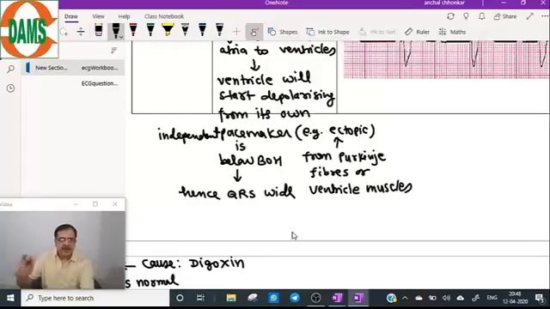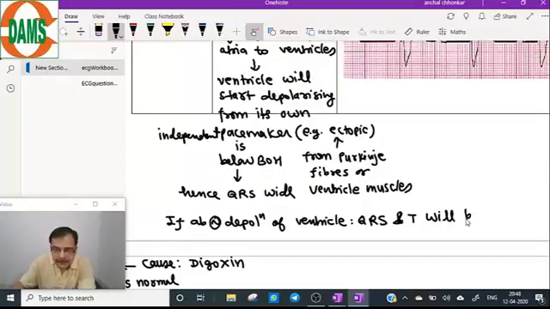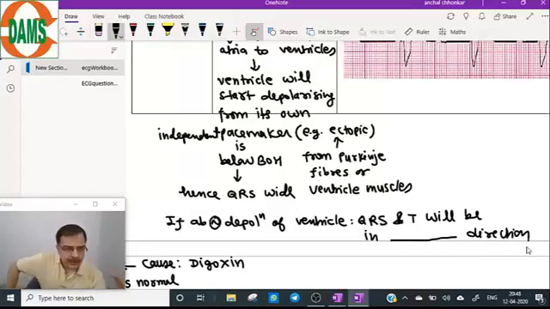Second important point, if you can recall back, if abnormal depolarization of the ventricle is taking place, make the concepts very clear. If the pacemaker is below the bundle of His, QRS will be wide because one ventricle will be depolarized followed by the other ventricle.